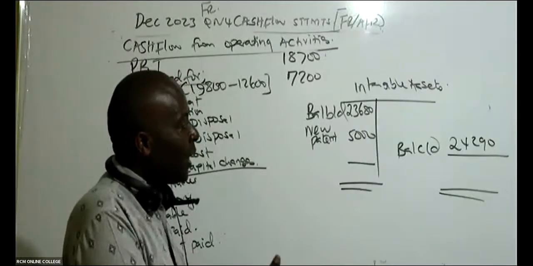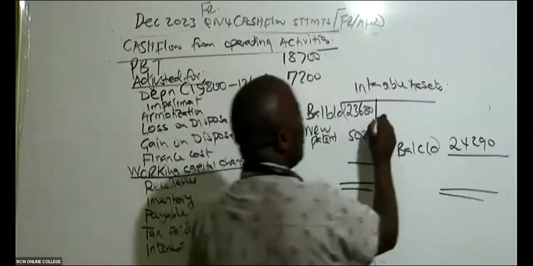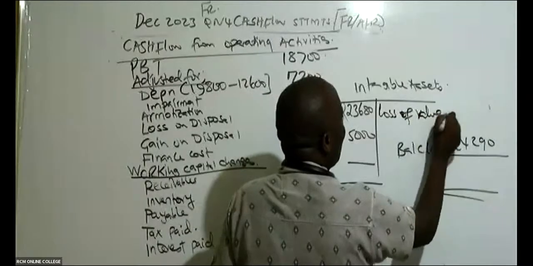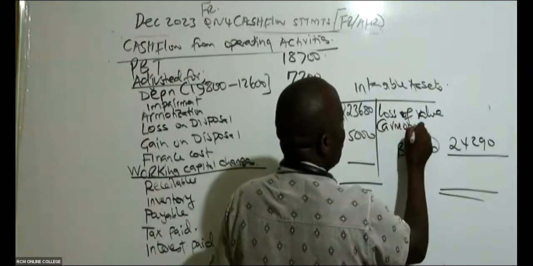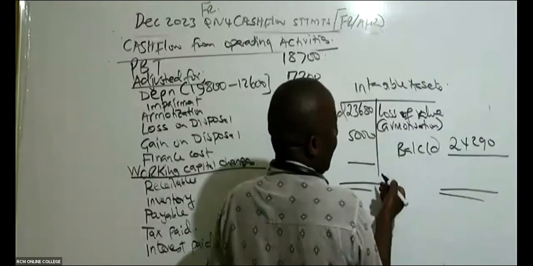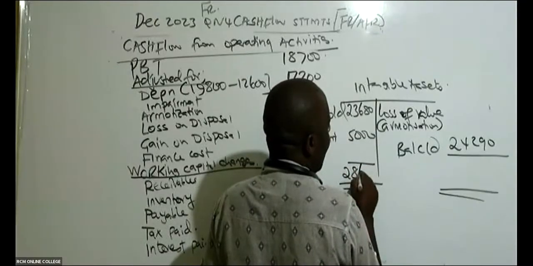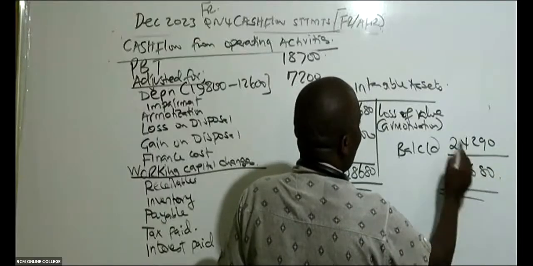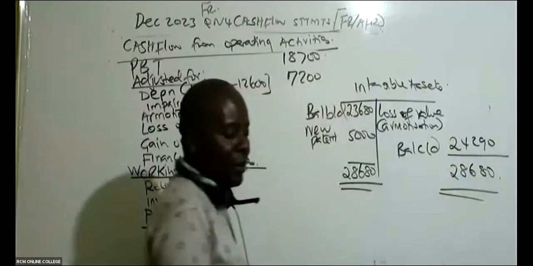But this is an intangible asset, and its loss of value we call amortization. So this is 28,680.